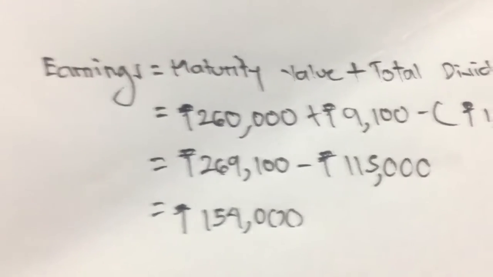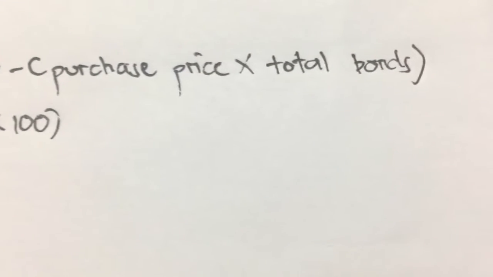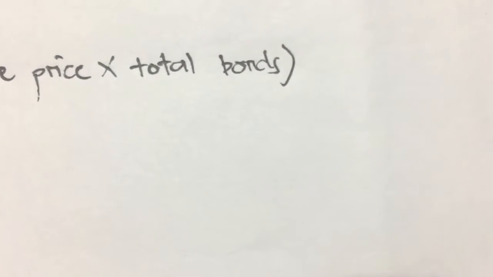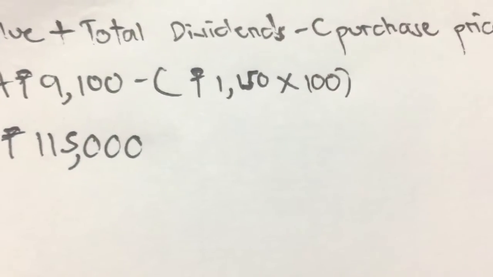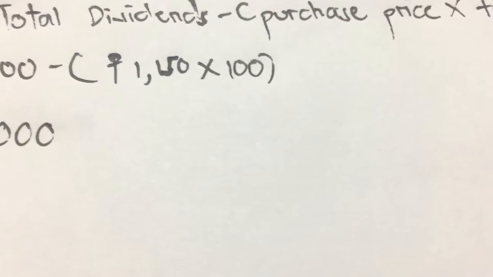To determine the earnings, we simply use the formula: maturity value plus the total dividends minus the quantity of the purchase price multiplied by the number of bonds. So 260,000 pesos plus 9,100 minus the quantity of 1,150 pesos multiplied by 100.